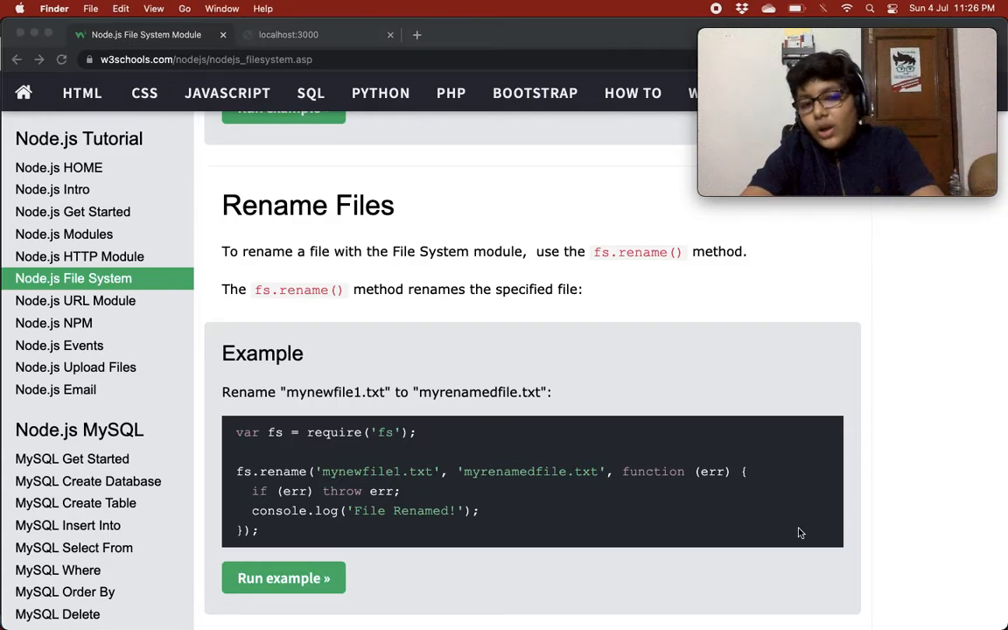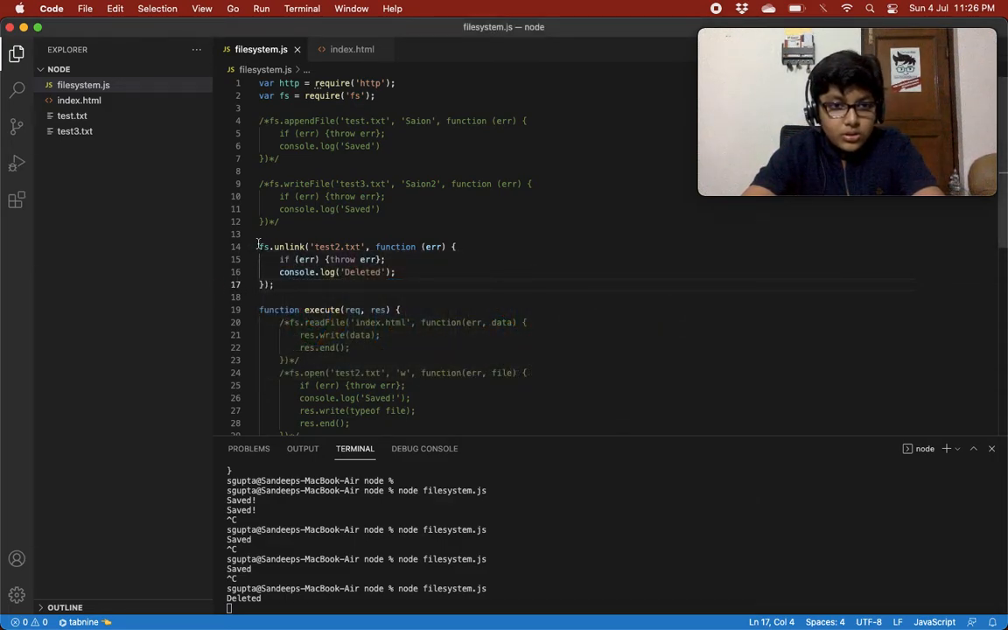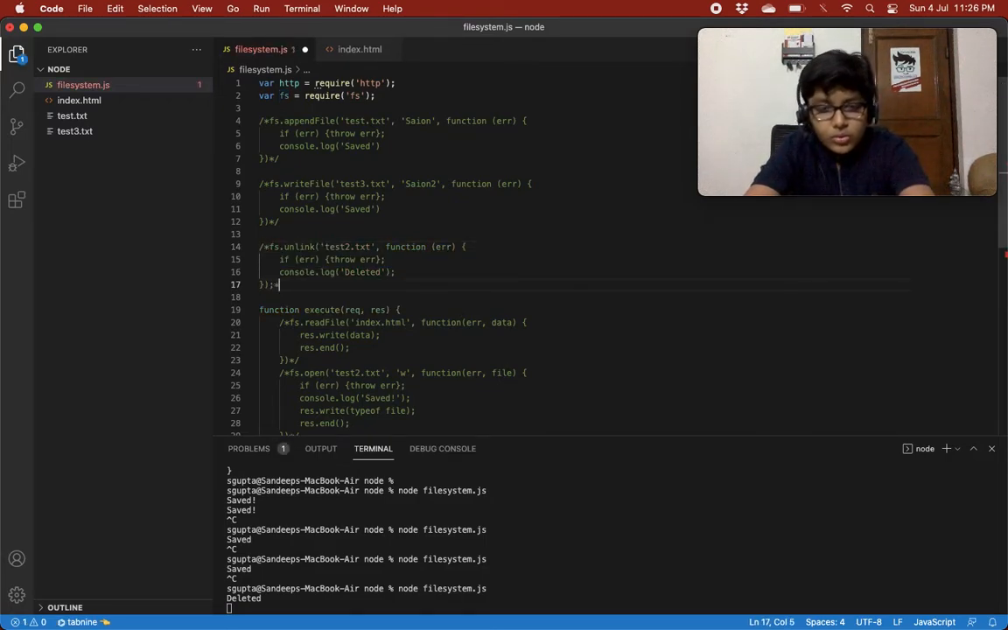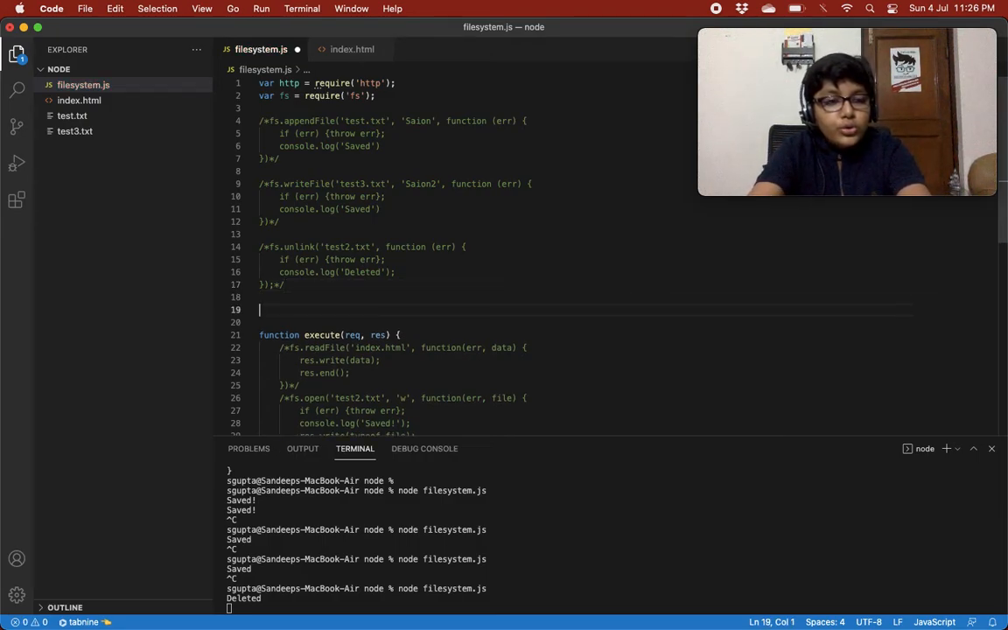So what we can do in rename files, so let's remove this code, as we don't have a test2.txt. So we have commented out this code, and now we want to rename this test3.txt, looking quite odd. Only a test, there's no test2. Why is there a test3?